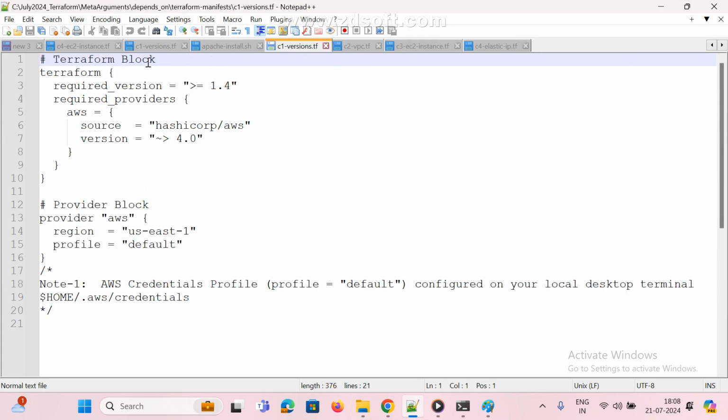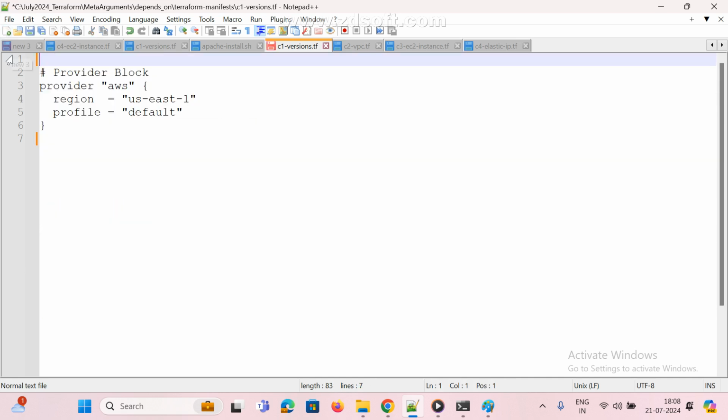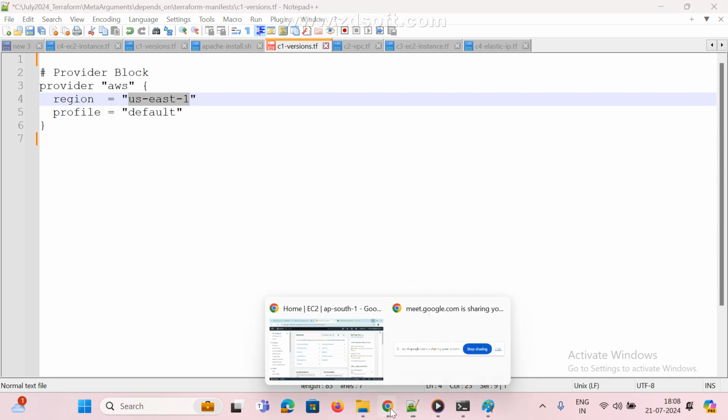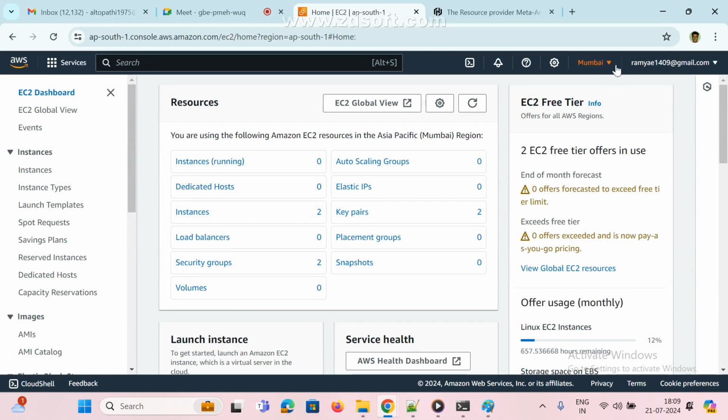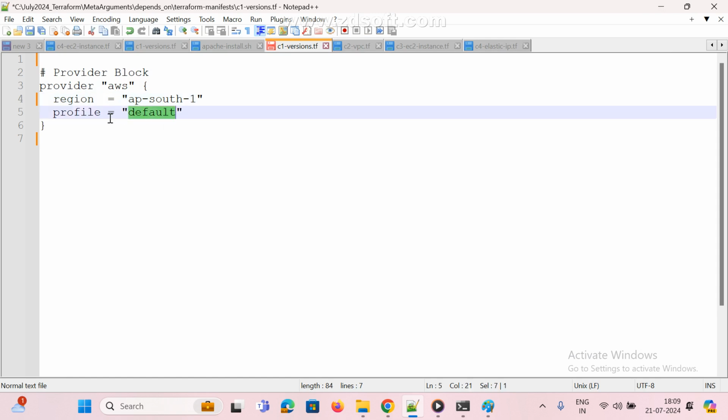This is the provider. You know what providers are, right? This is not mandatory; if you want, we can remove it. Where do you want to create your infrastructure? US or Mumbai? Mumbai, right? Just update to ap-south-1. The remaining profile, I already configured. The default profile is what I call.